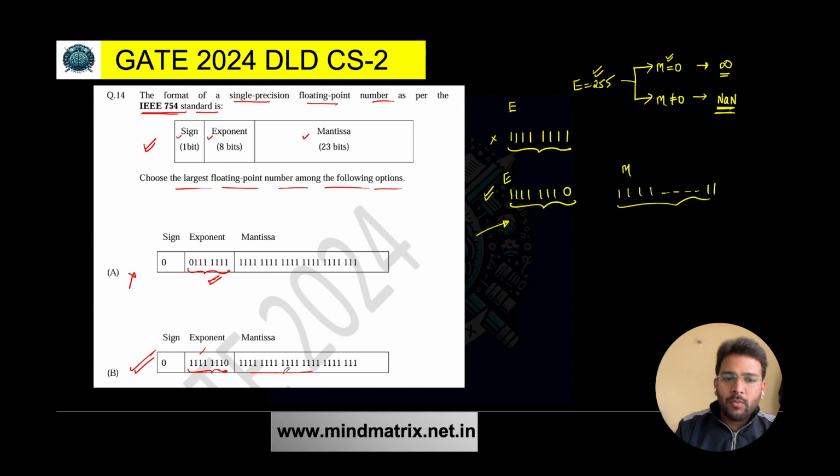So here we have all ones in the mantissa, and we have the maximum value that we can have for exponent, because in case of 255, these are the two cases that exist. So this is going to give us the largest floating point number when all ones are there in the mantissa, and in the exponent we have 7 ones and 1 zero. Is it clear to all of you? So option B is the correct answer for this question.